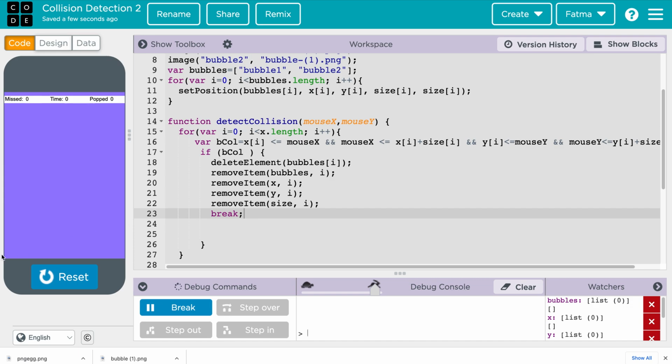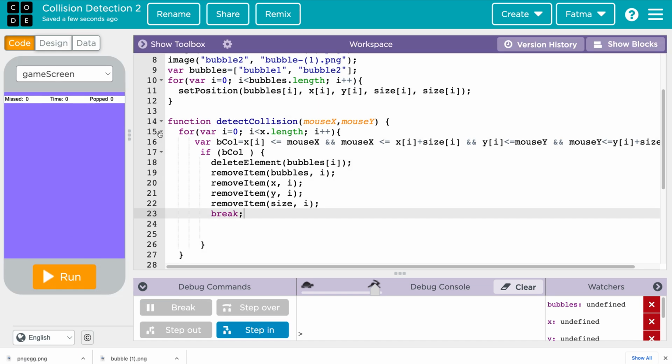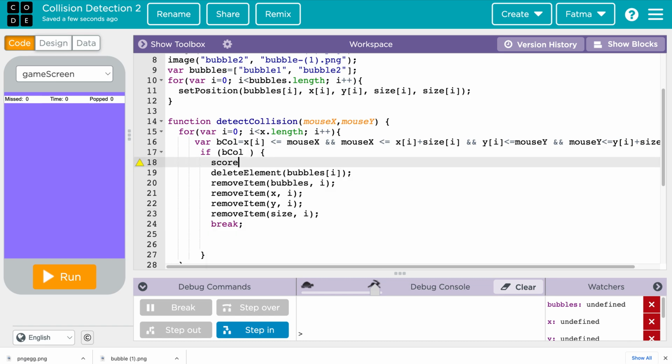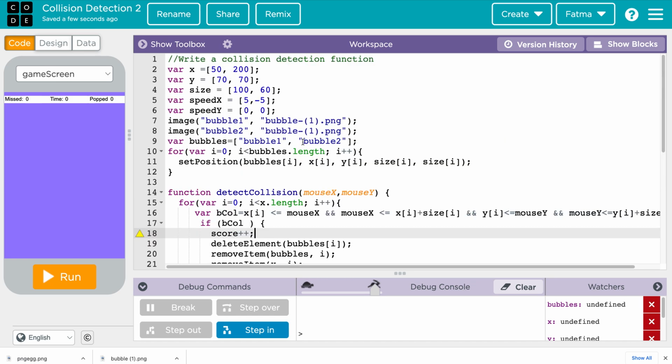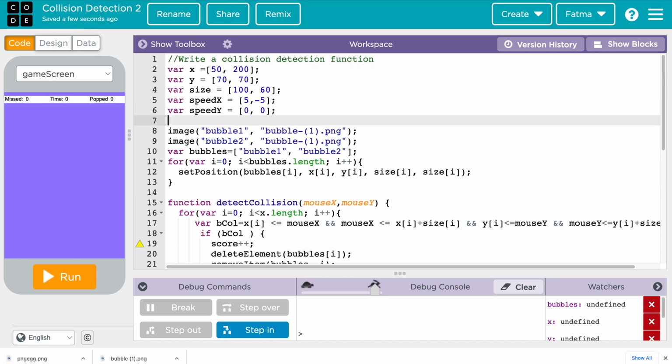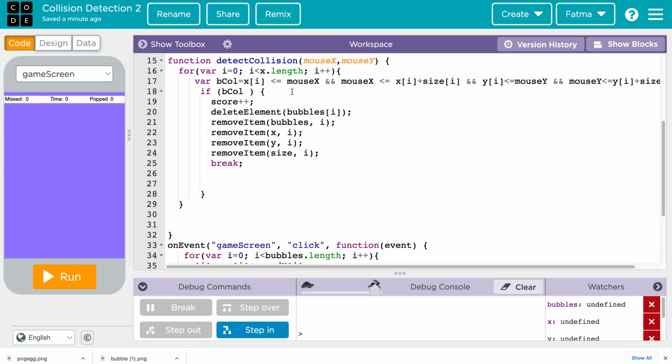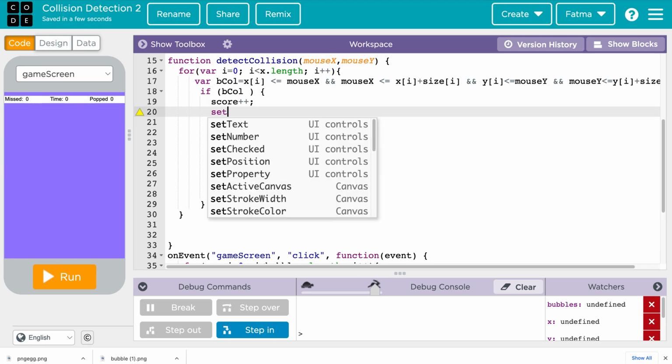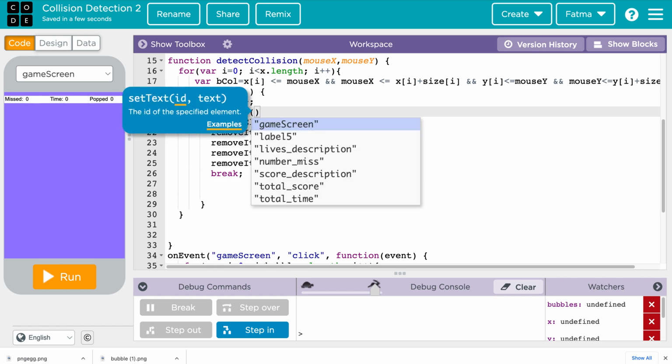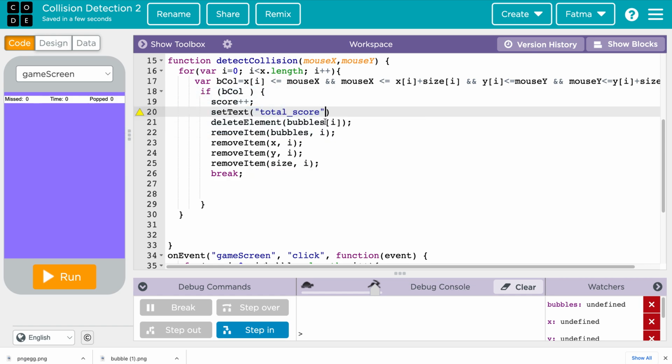add a score. Anytime before you remove, you can increase the score. So I can say score equals 0, and after I increase the score, I can say set text and total score to score here to show that I clicked on the right one.